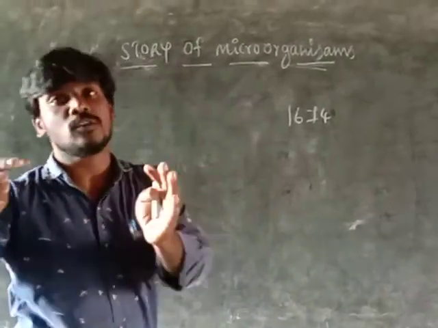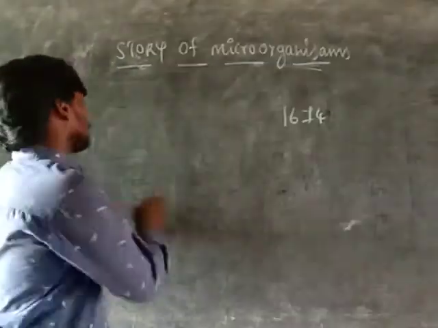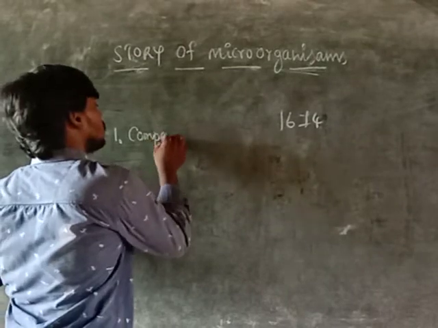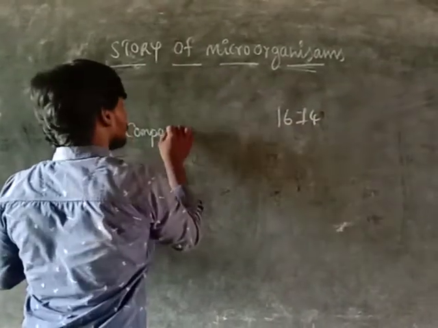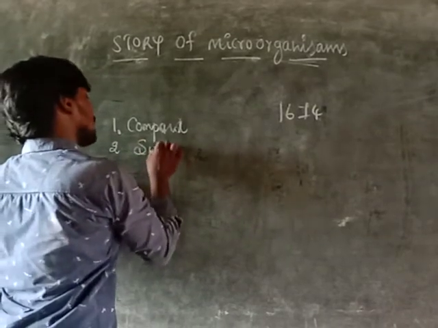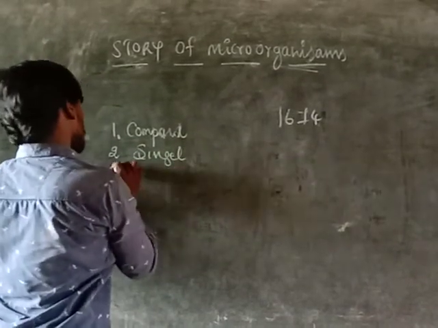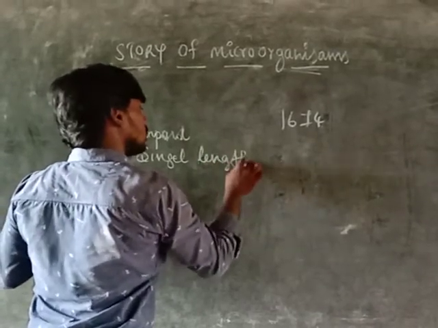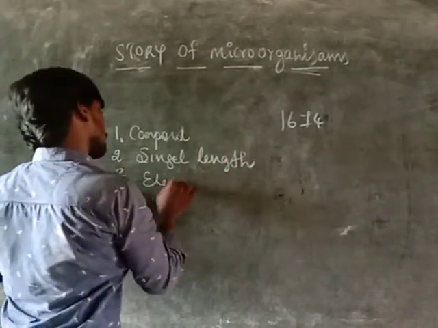Microscopes are mainly three types. One is the compound microscope, second is the single lens microscope, and third is the electron microscope.